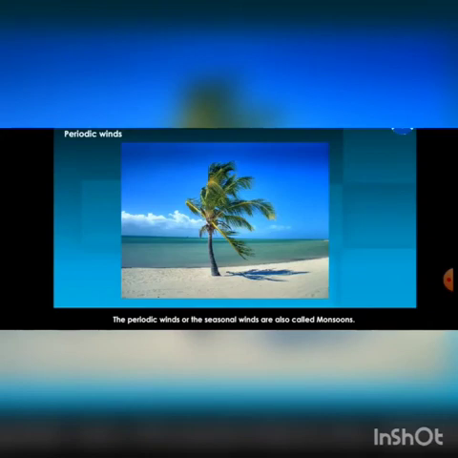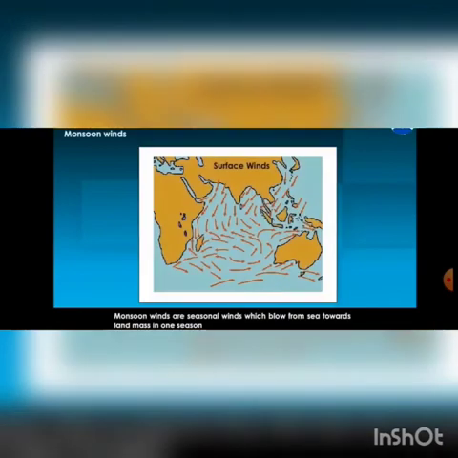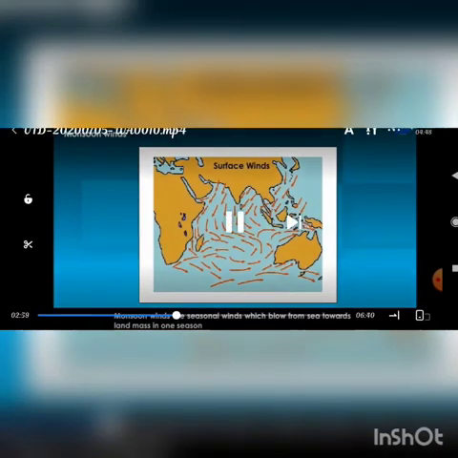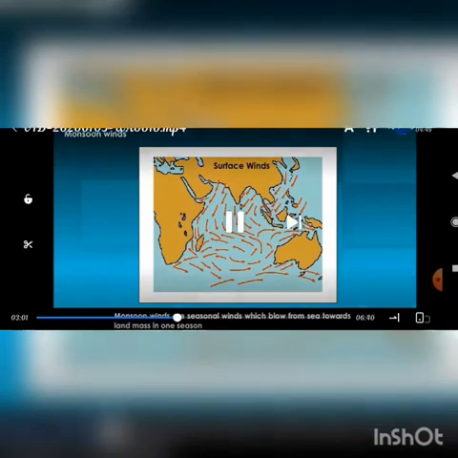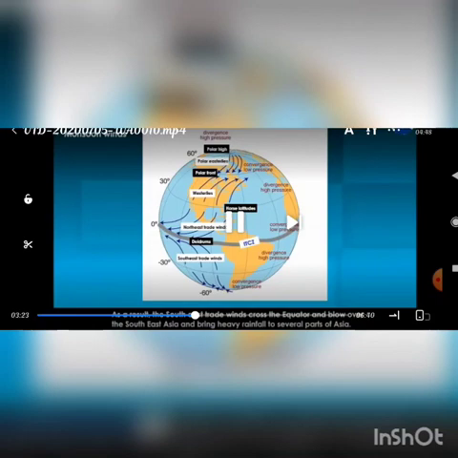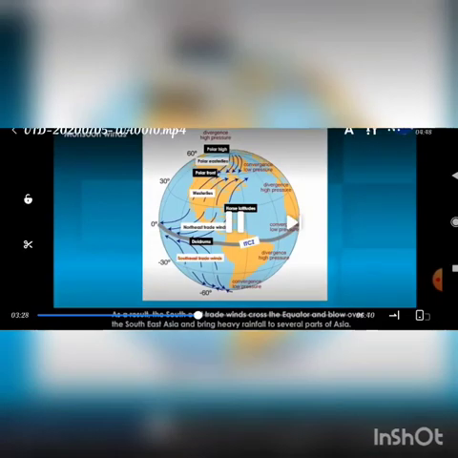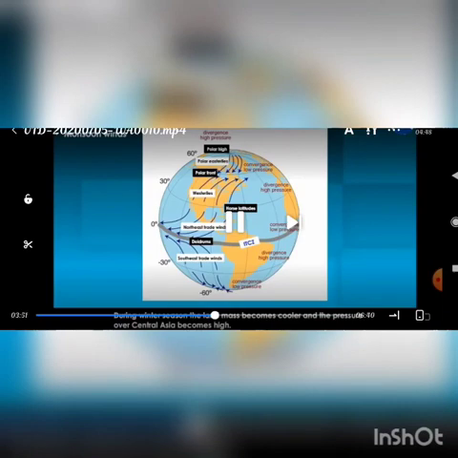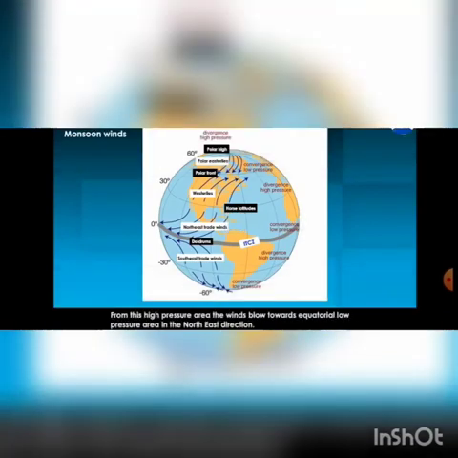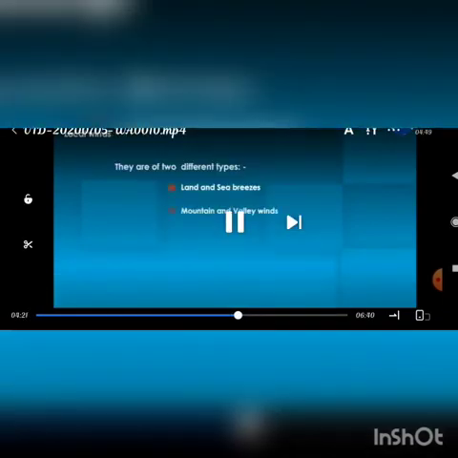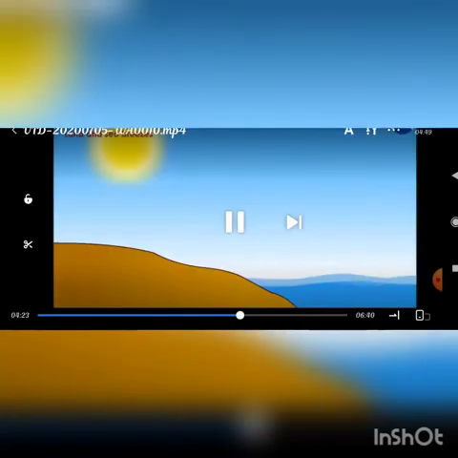Because we get imbalanced heating of the land surface, we receive monsoon winds in our area, in nearly Central Asia, in the Asian continent. There are also different types of land breeze and sea breeze in the form of local wind.